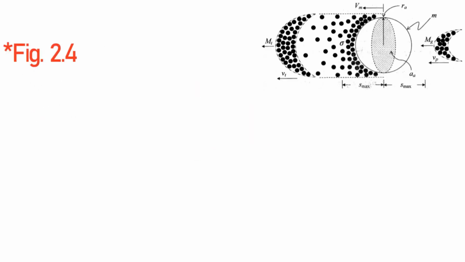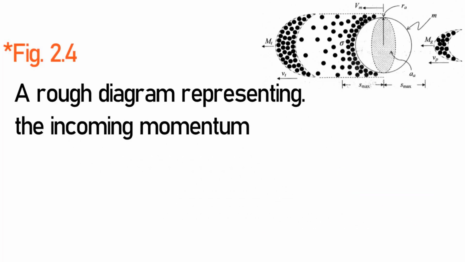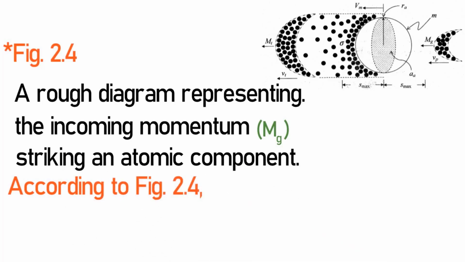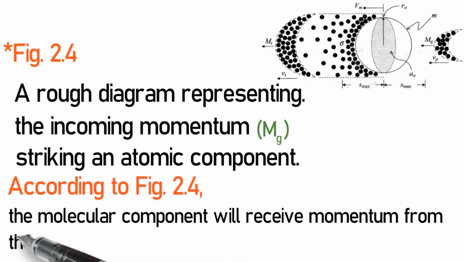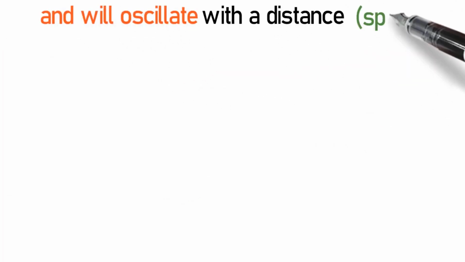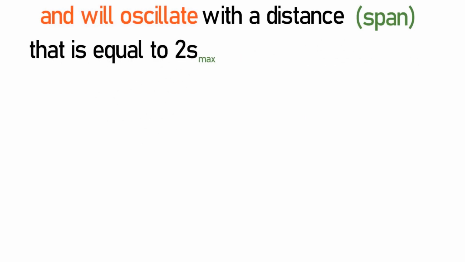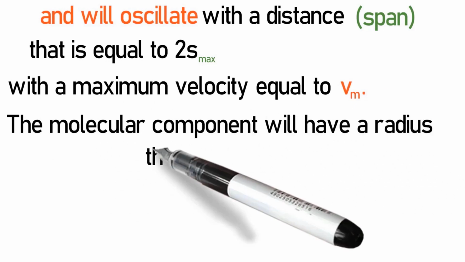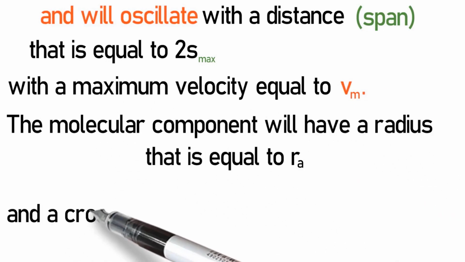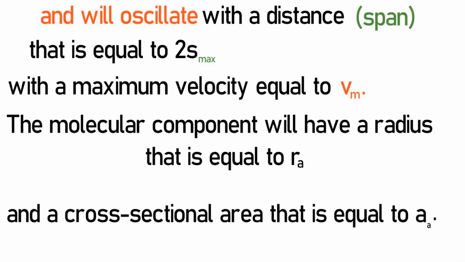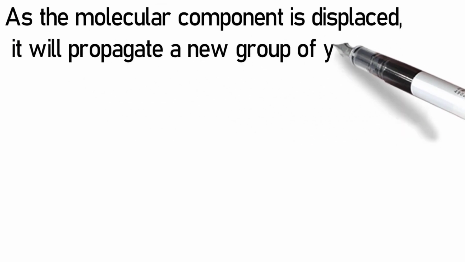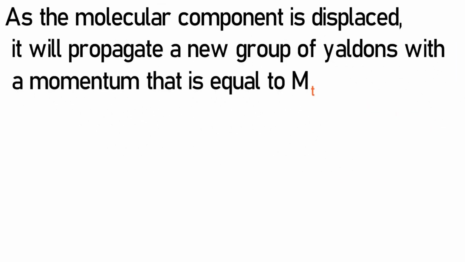Figure 2.4, a rough diagram representing the incoming momentum mg striking an atomic component. According to figure 2.4, the inner component will receive a momentum from the incoming propagated group of Yaldons and will oscillate with a distance, span, that is equal to 2s max with a maximum velocity equal to Vm. The molecular component will have a radius that is equal to Ra and a cross-sectional area that is equal to Aa. As the molecular component is displaced, it will propagate a new group of Yaldons with a momentum that is equal to m sub t.